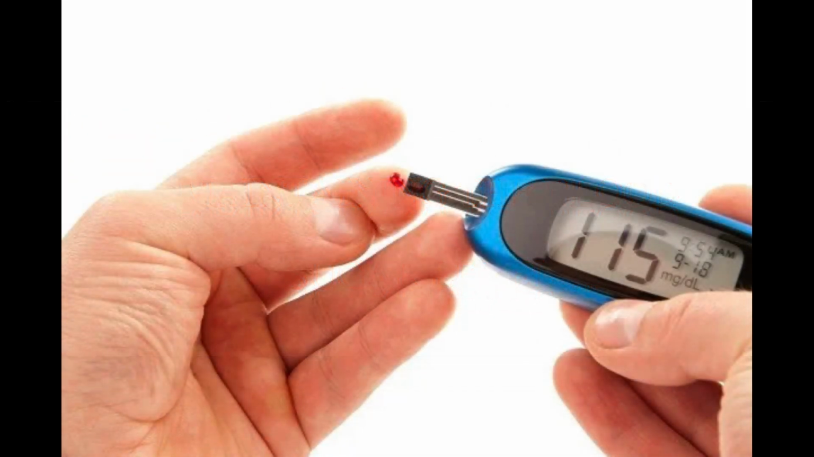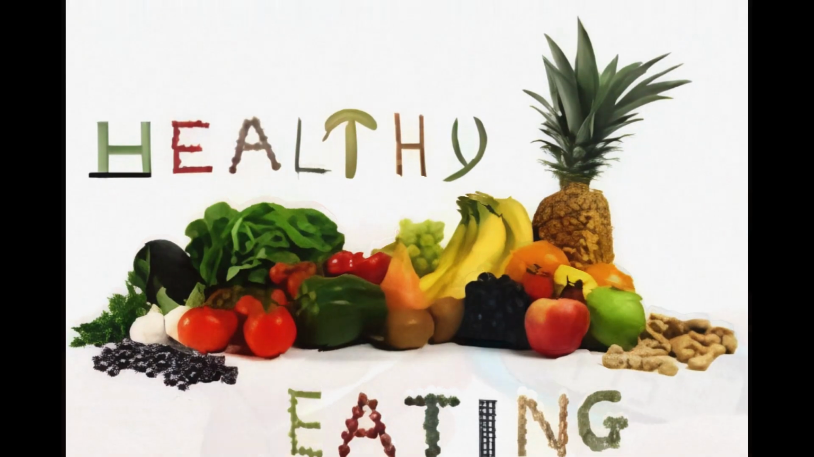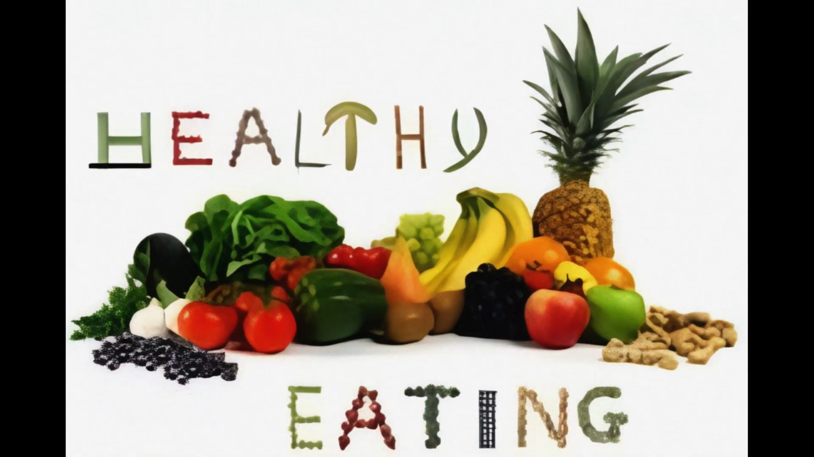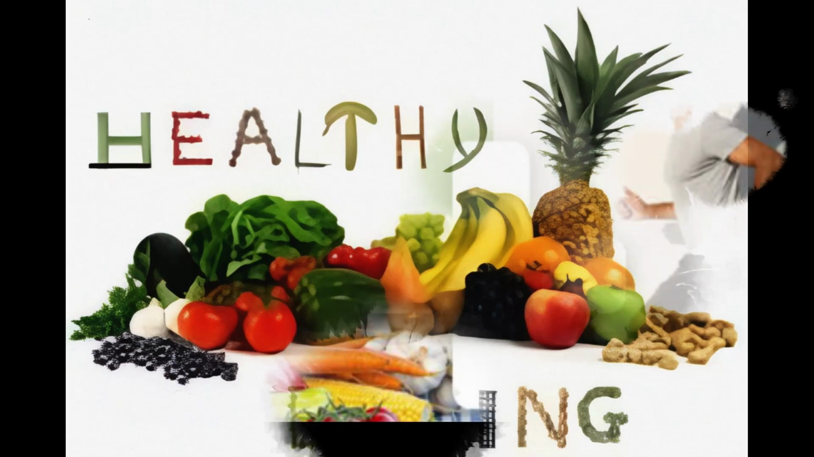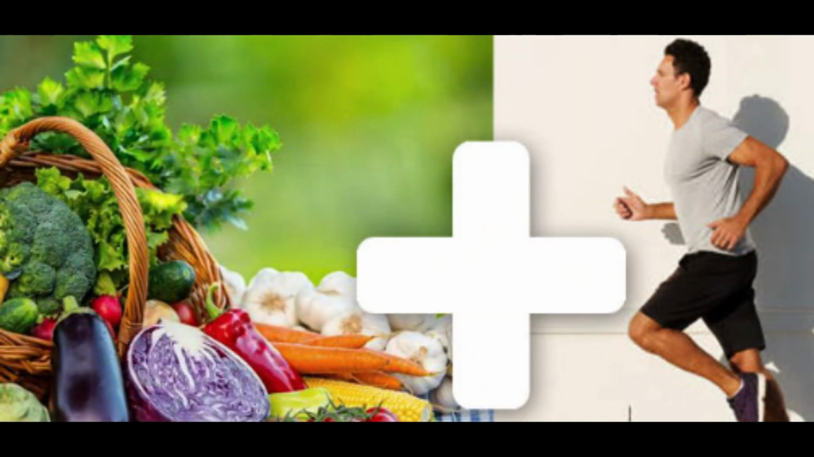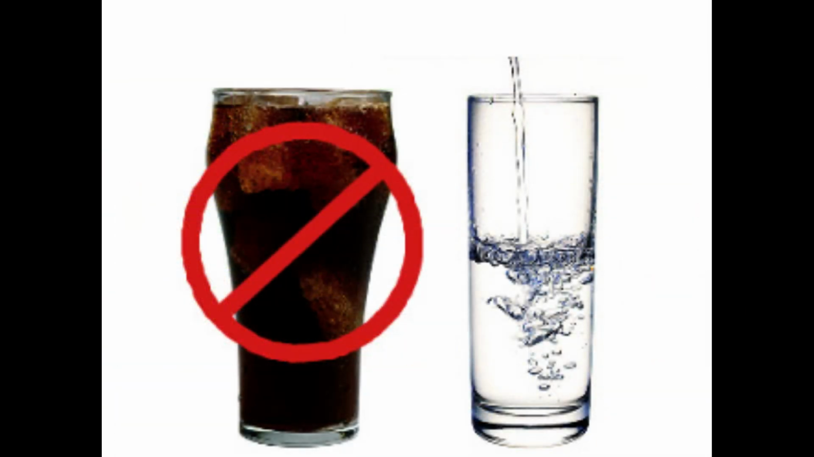Keep track of your blood sugar levels to see what makes them go up or down. Eat at regular times, and don't skip meals. Choose foods lower in calories, saturated fat, trans fat, sugar, and salt. Track your food, drink, and physical activity. Drink water instead of juice or soda.